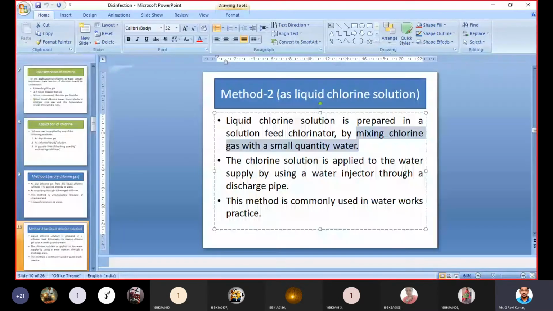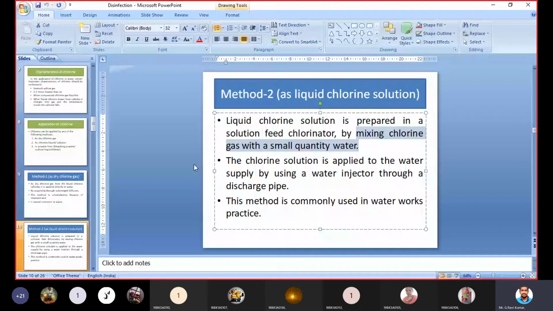The chlorine solution is applied to the water supply by using a water injector through a discharge pipe. Now we can directly mix it within the water. This method is commonly used in waterworks practice.